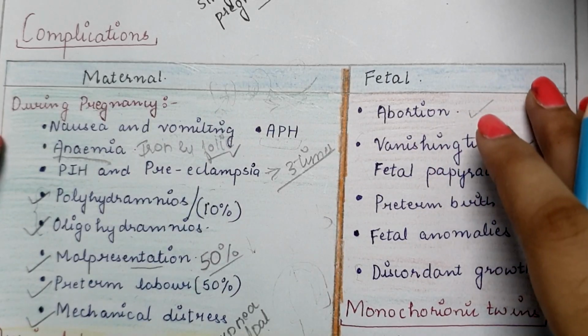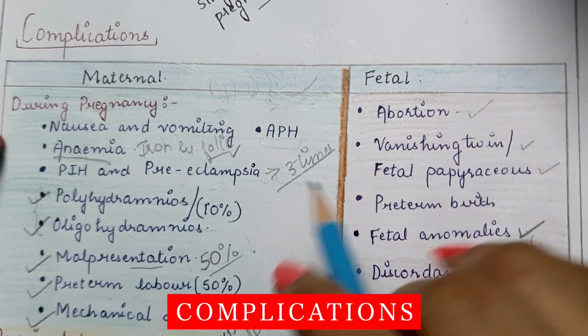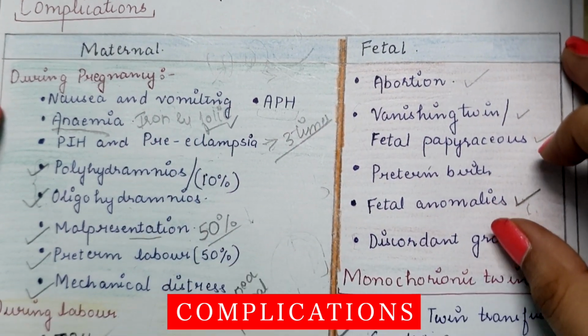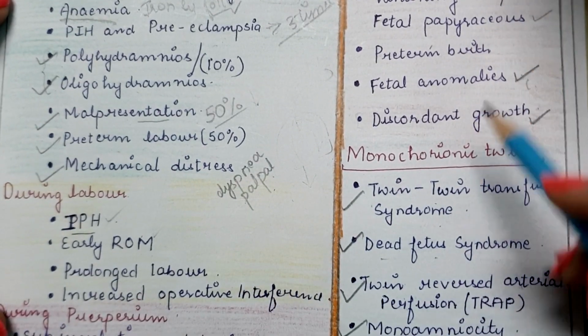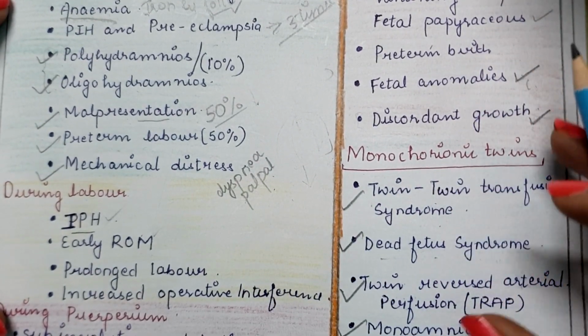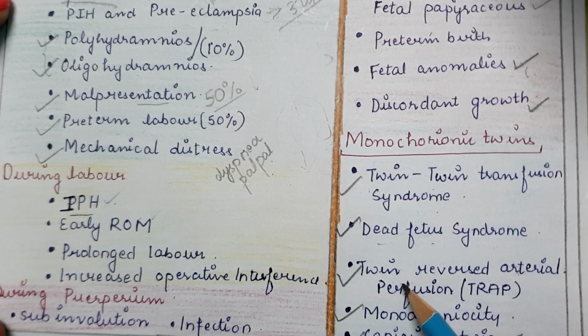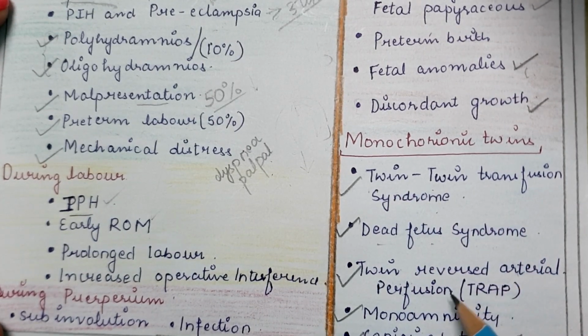Next are the complications of twin pregnancy, that is maternal and fetal. So first I will discuss the fetal complications. In the case of monochorionic twins, when there is only one chorion, there is twin transfusion syndrome and twin reversed arterial perfusion.